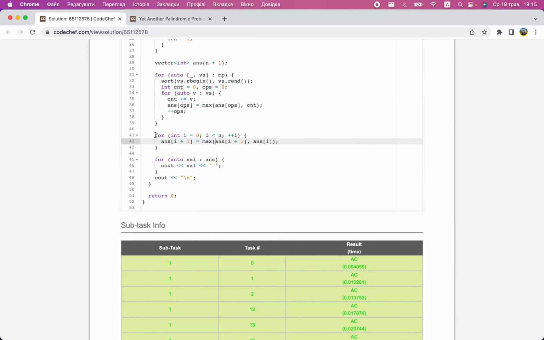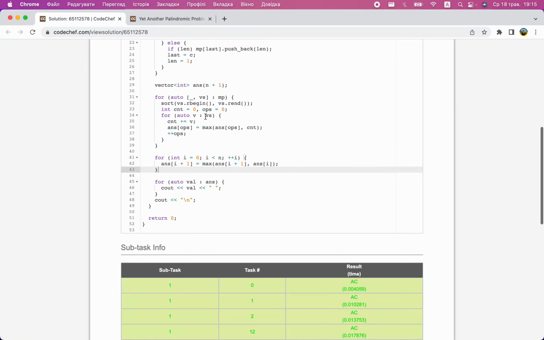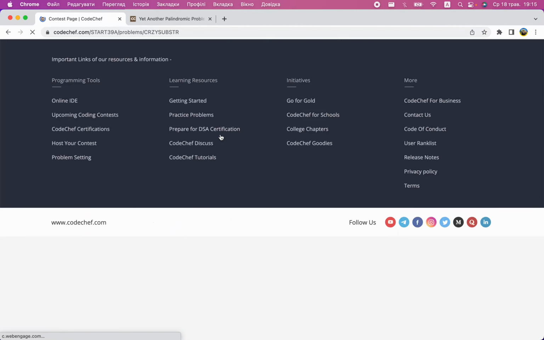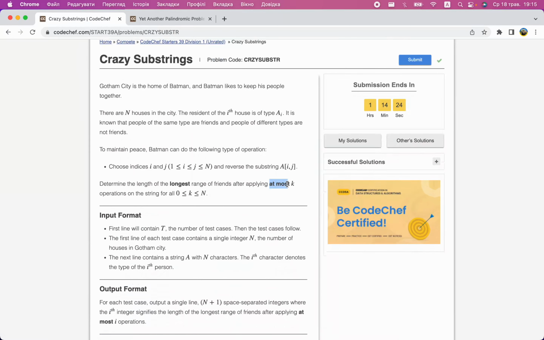Sorry about that, guys. So yeah, we propagate these updates further in this way. Because we only updated for a given number of operations, and in the problem we needed to answer for at most k operations.